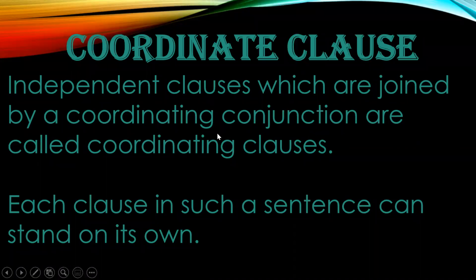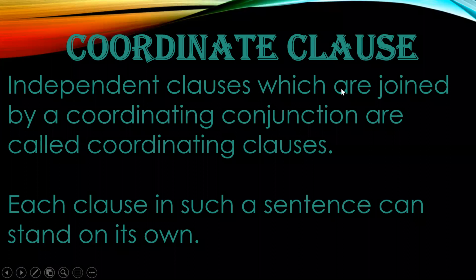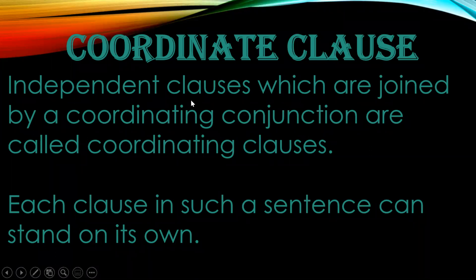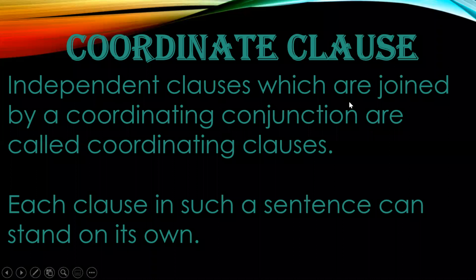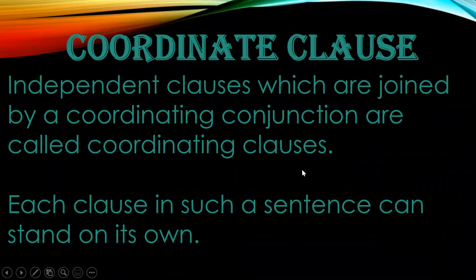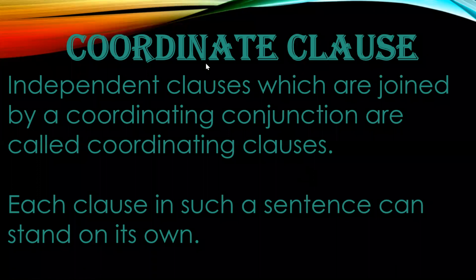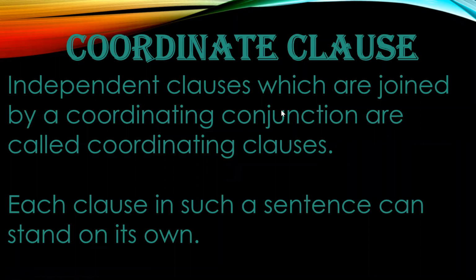Now let us move on to coordinate clause. Coordinate clauses you have done when we were discussing coordinating conjunctions. So independent clauses which are joined by a coordinating conjunction are called coordinating clauses. I had taught you coordinating conjunctions, the fanboys conjunctions.